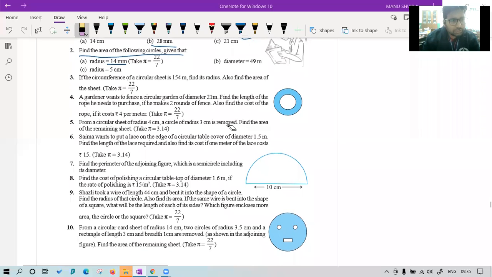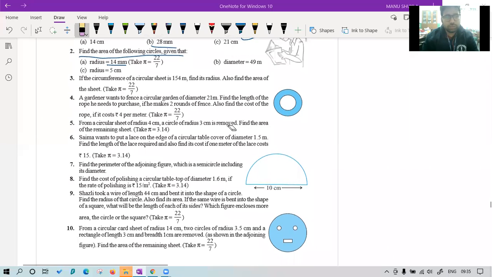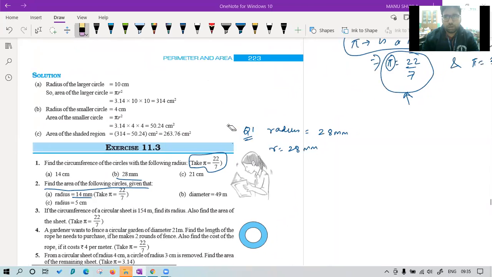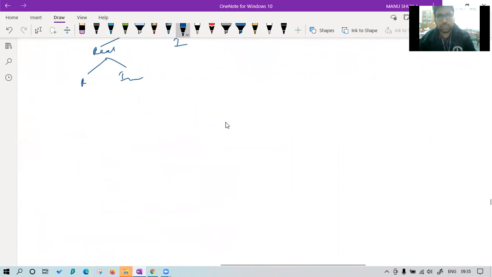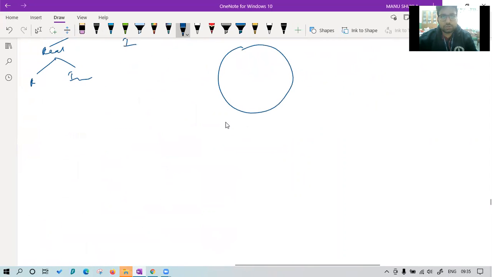So what is circumference and area of semicircle? Okay. Let's see. Again, let's continue with this thing. So we have discussed the first thing. If a circle is given to us with center O and radius R, we have seen the circumference is given by 2 pi r. Area is given by pi r square.